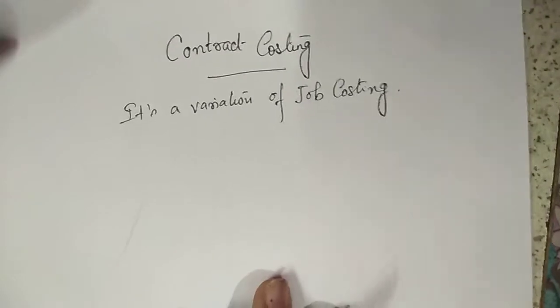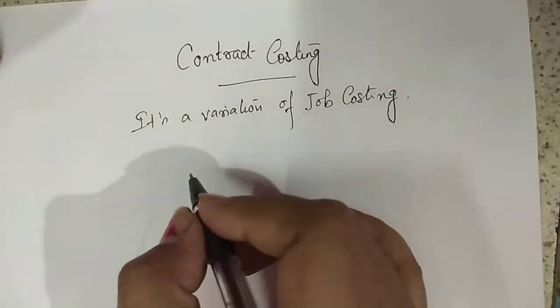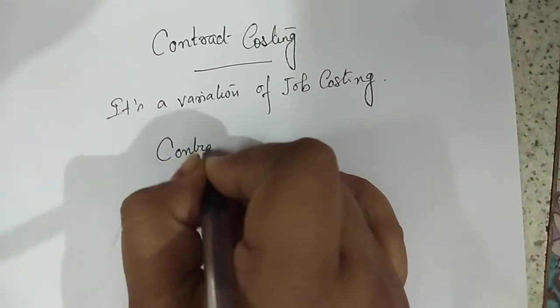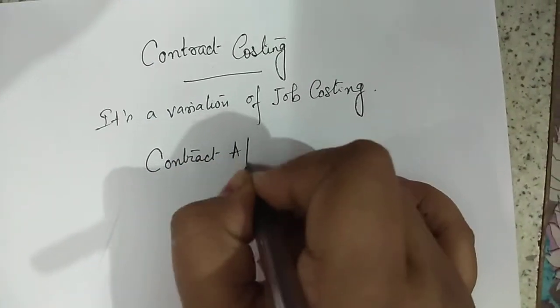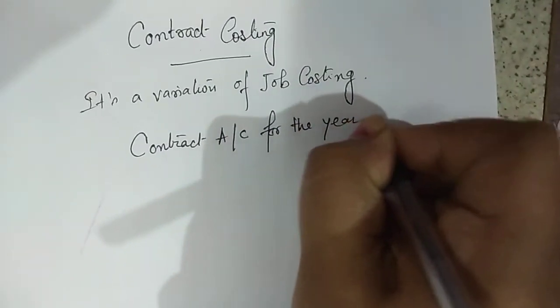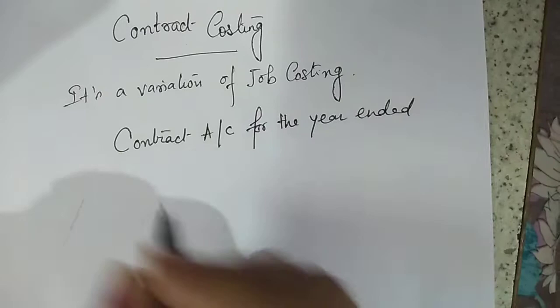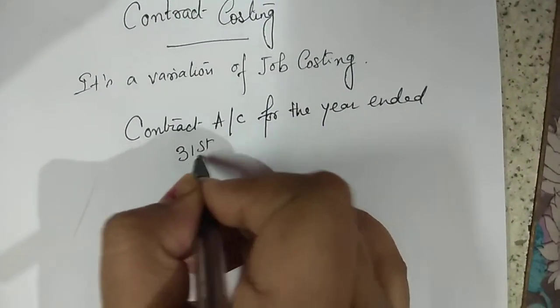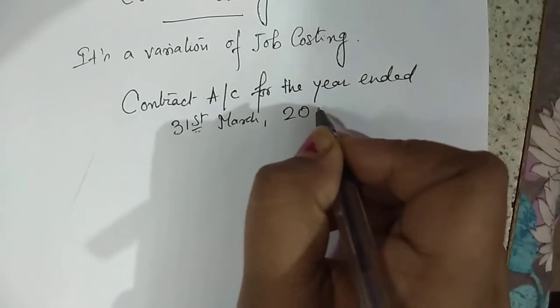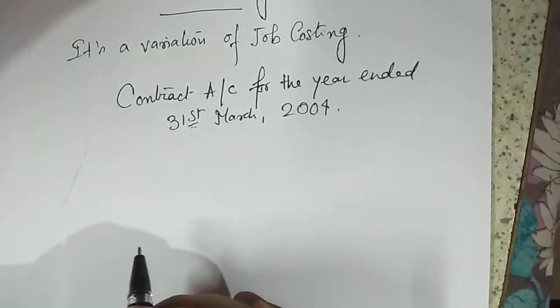First, we'll prepare a contract account. Okay, contract account for the year ended 31st March 2004. Fine.